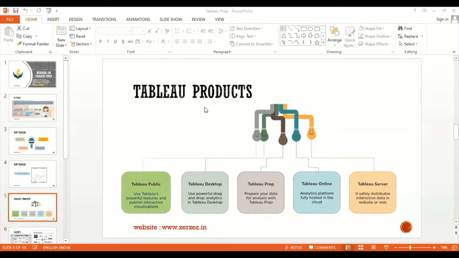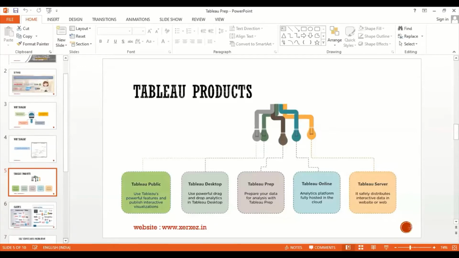Suppose the company has a server. The Tableau company will give the complete package called Tableau Server, which comes with Tableau Desktop as well as Tableau Prep. Understood. So these are some of the five products provided by the Tableau company, especially for data analysis and data mining. Now let's talk about who the clients are.